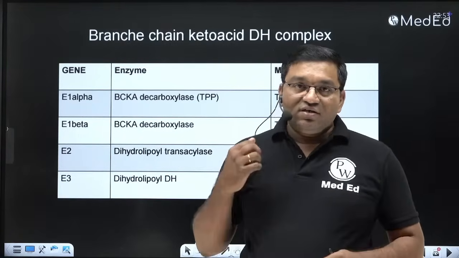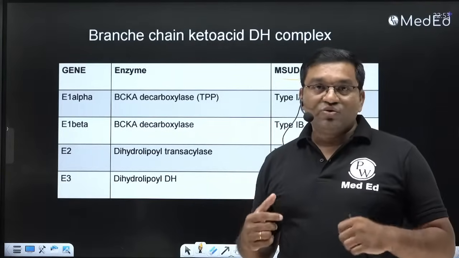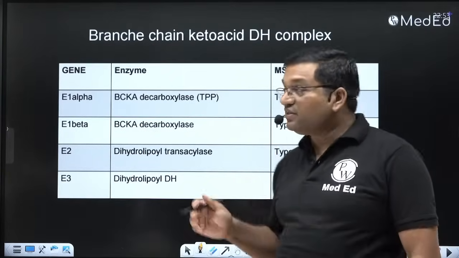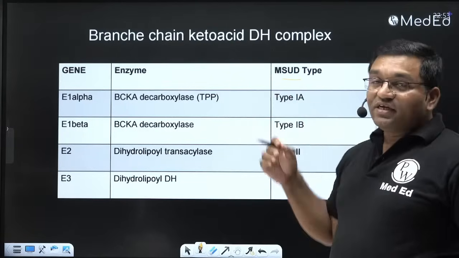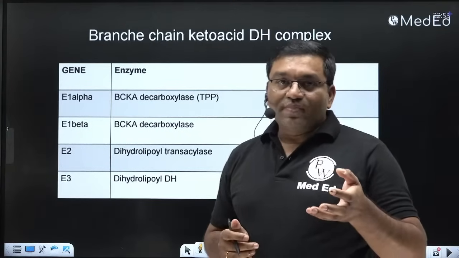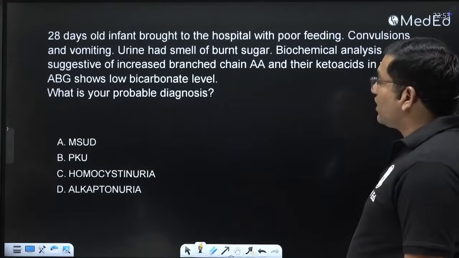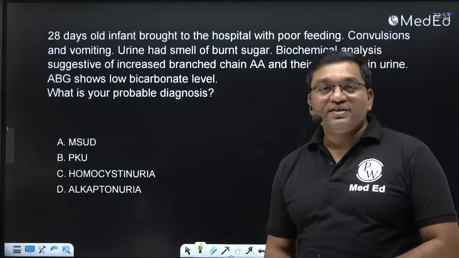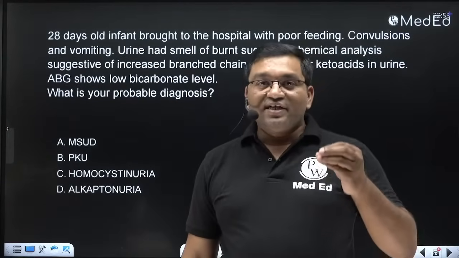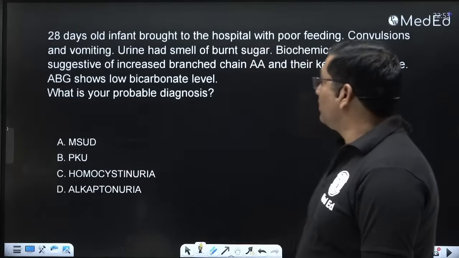There is hypotonia, muscle tone is altered in this disease, and there is increased excretion of the keto acids. So it can cause metabolic acidosis, because bicarbonate is utilized for buffering these acids, and gives the maple syrup or burnt sugar like smell.